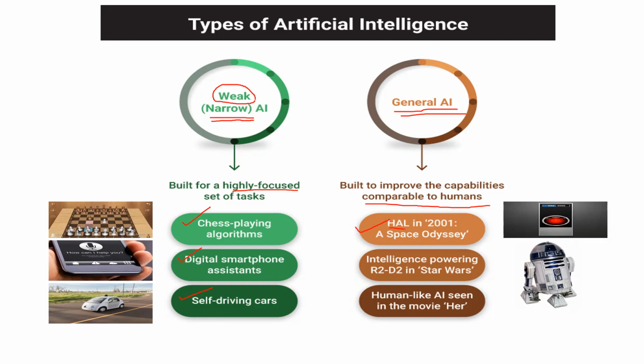So if you watch the movie, this is nothing but an AI. It is a computer which interacts with the astronaut crew and talks about the spacecraft and other things. So this is what this particular AI does in this movie.